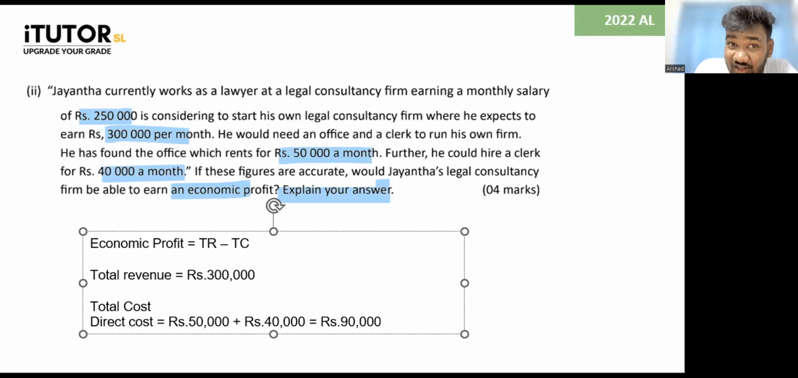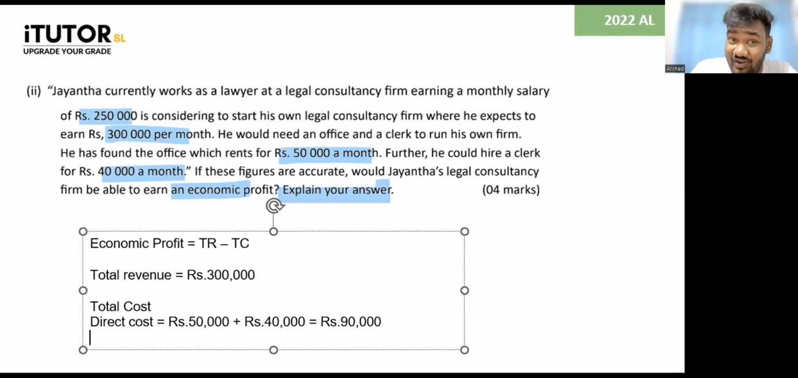What is the point that you're missing? You're calculating the profit like an accountant. Remember, we are economists. We are Bodda Pandita fellows. For us, cost is not direct cost. For us, cost is direct plus indirect. Can you see? Because he is starting this own consultancy firm, he has to forego his income.